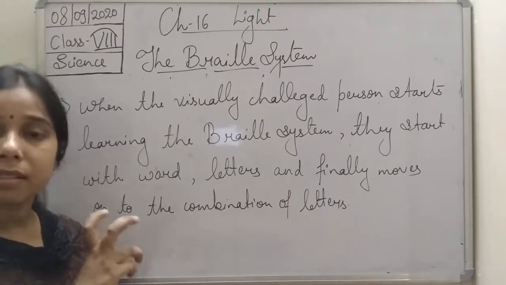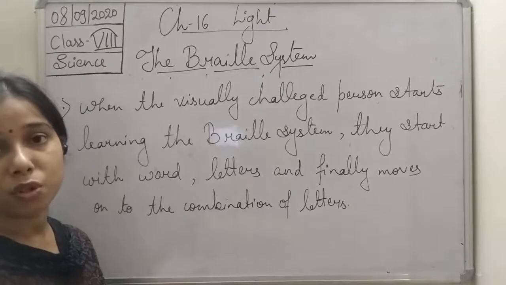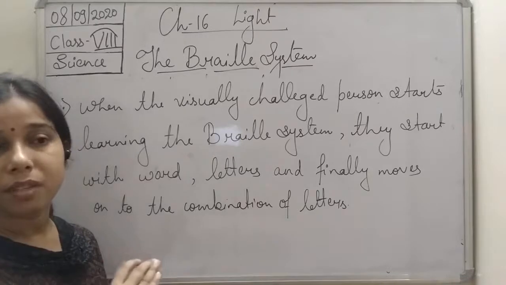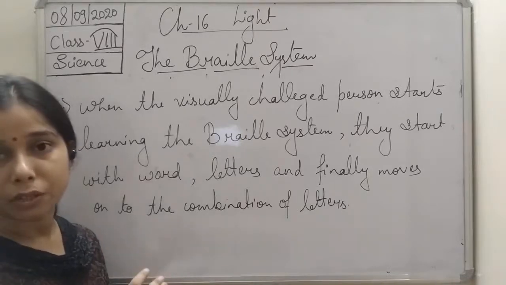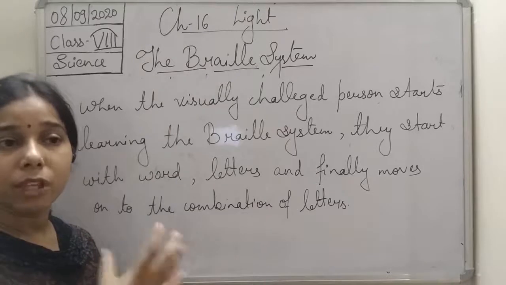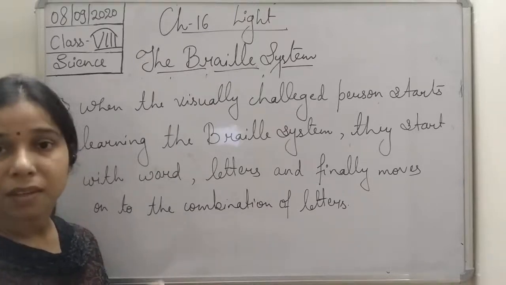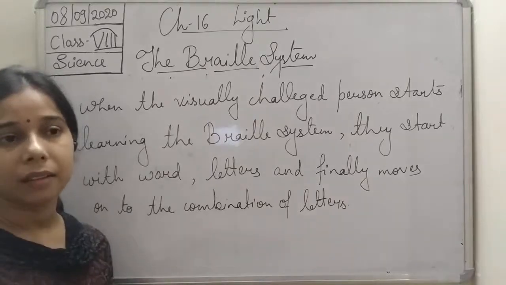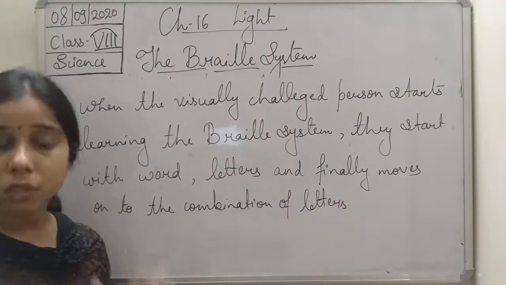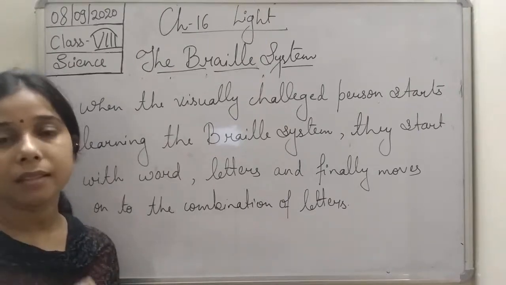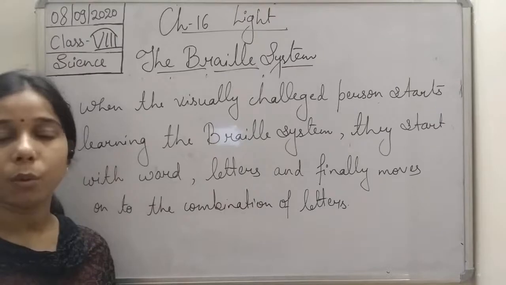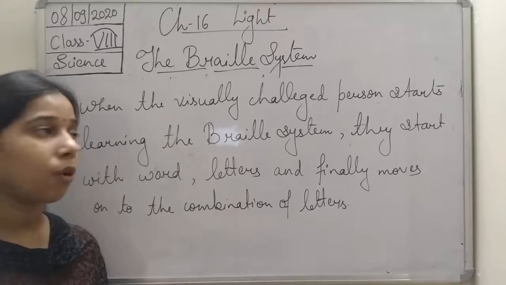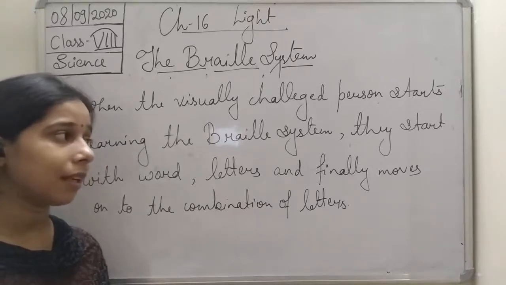Out of these 6 positions, any dot may be raised, and this gives 64 combinations. The visually challenged person touches it and, with the help of touching, understands the combination, which tells a letter, a word, a combination of letters, or a grammatical sign.